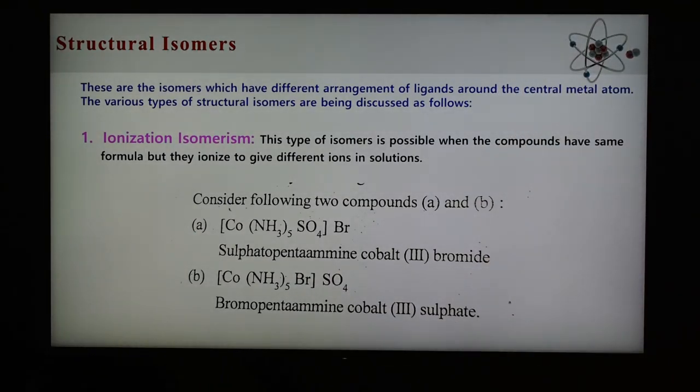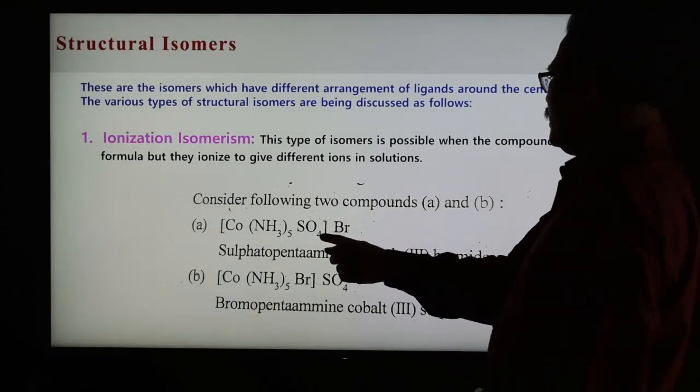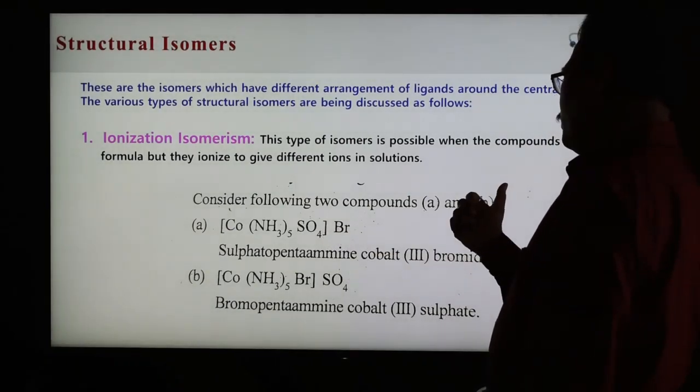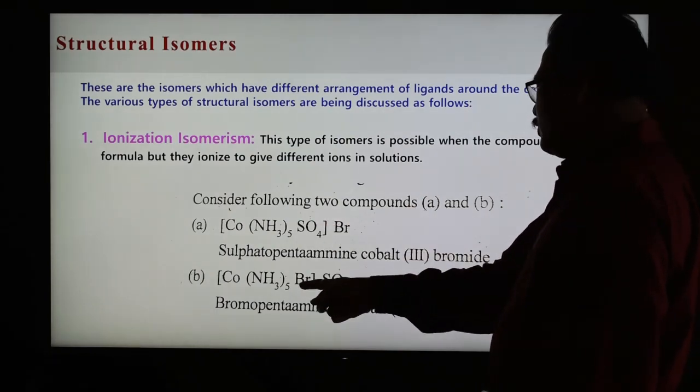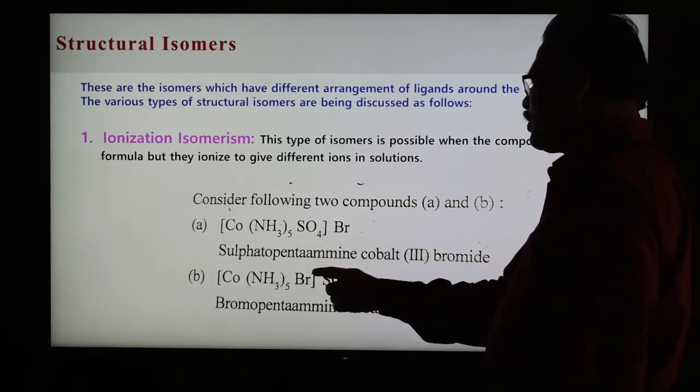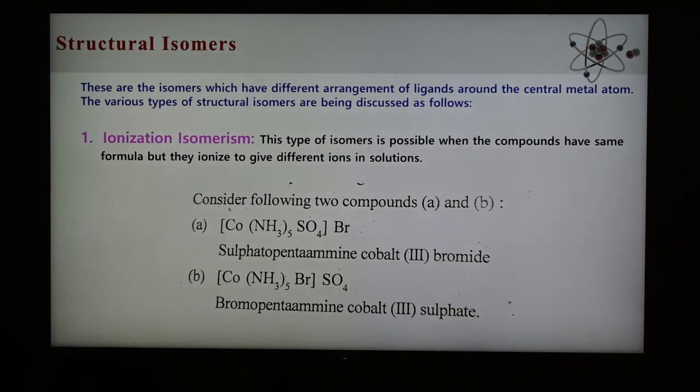Here the number of ions is the same. Cobalt is 1, ammonia is 5, Br is there, sulfate is there. The formula is the same, the number of atoms is the same, but they ionize differently upon ionization. In the case of the first complex A, Br minus is formed along with the complex ion. But in this case, sulfate ion is formed along with the complex ion. So the ions are different upon ionization, and therefore this is known as ionization isomerism.